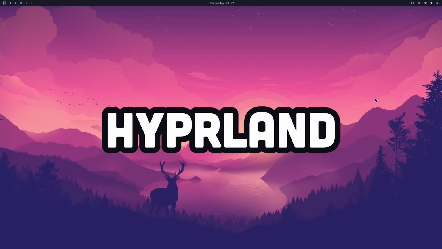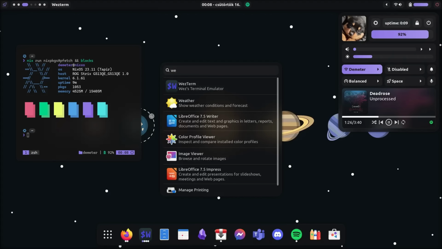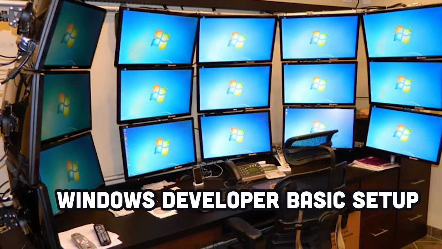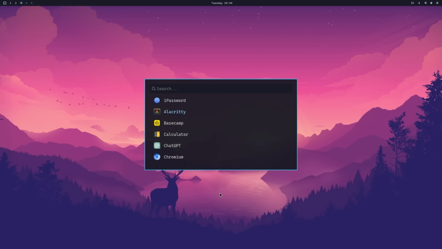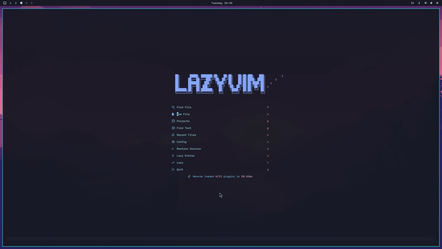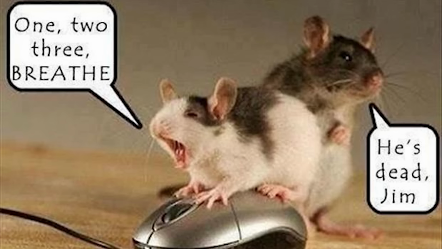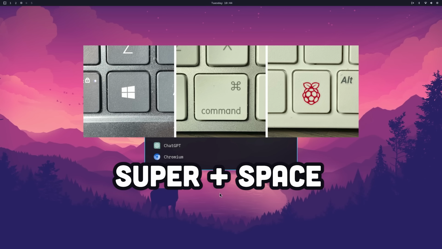It uses Hyprland as the window manager, which is a far superior Windows manager than Microsoft Windows. It'll automatically organize your windows in a beautiful way, so you'll no longer need multiple monitors just to develop a website. If you're not used to it though, at first it might feel unintuitive, because hey, there's no red X to close this window with my mouse, because everything here is optimized for the keyboard. Euthanize your mouse, then hit the super key plus space to bring up the app launcher.